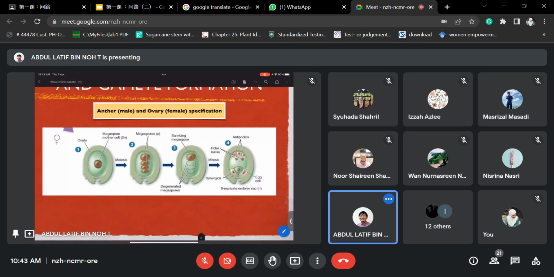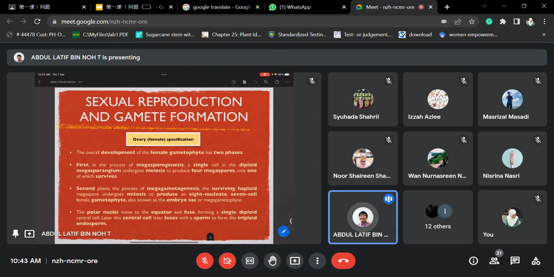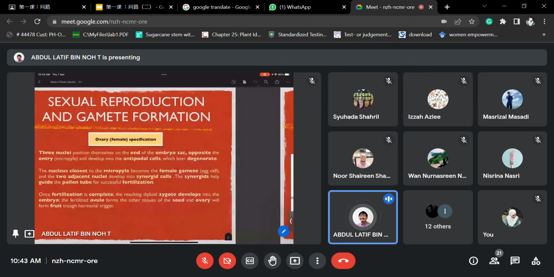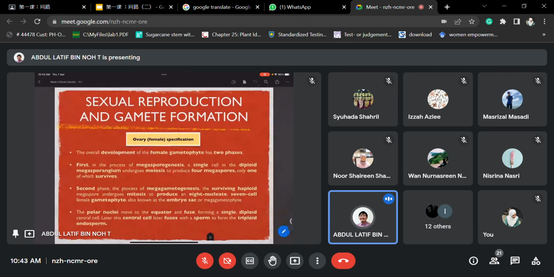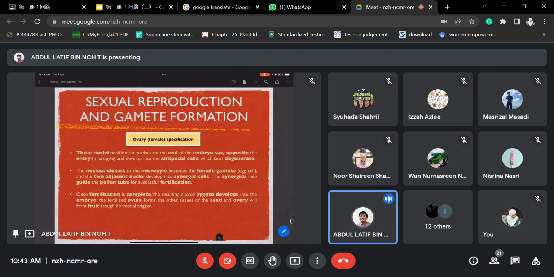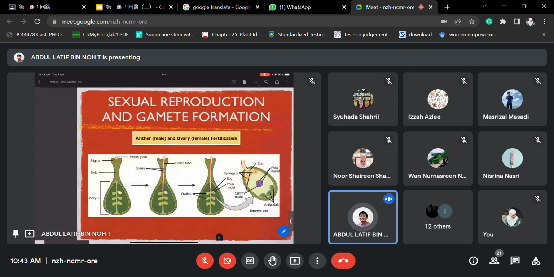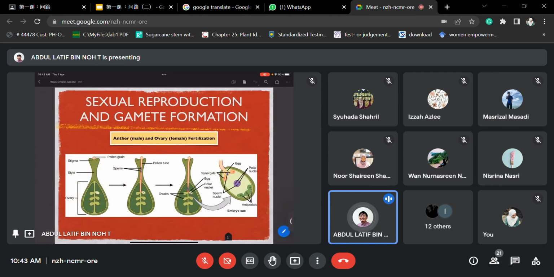Alright, so when we understand the generative cell in the pollen grain, and this particular ovule, the ovum in the ovule, what happens to them is this. Don't worry, you can read it, because this is all the female process from just now. It mentions the synergid cell, the pollen tube and so on. So this is what happened.